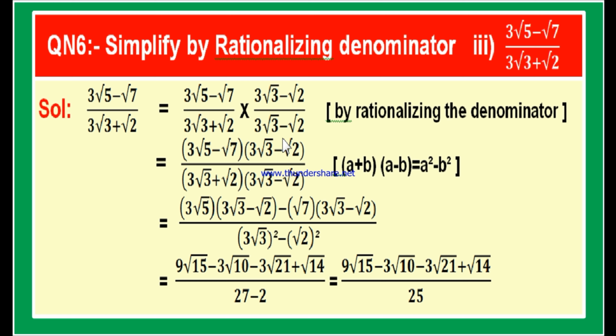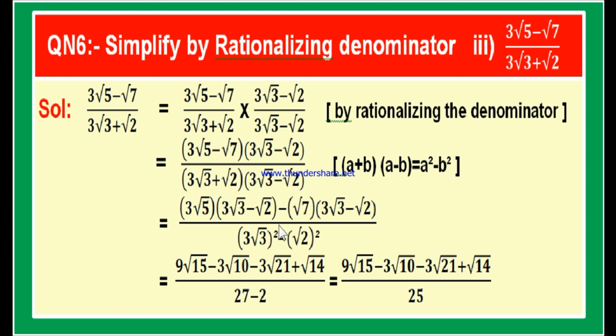Therefore, I have to multiply the total second bracket with the first value, and again multiply the total second bracket with the second value. That is 3 root 5 into 3 root 3 minus root 2, minus root 7 into 3 root 3 minus root 2, divided by a plus b into a minus b, which is a square minus b square.